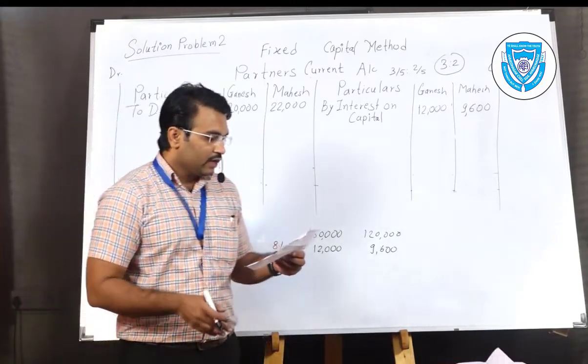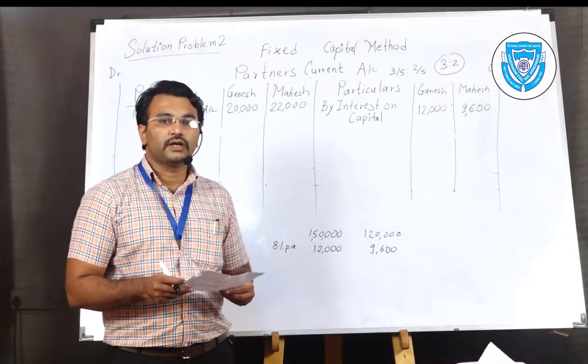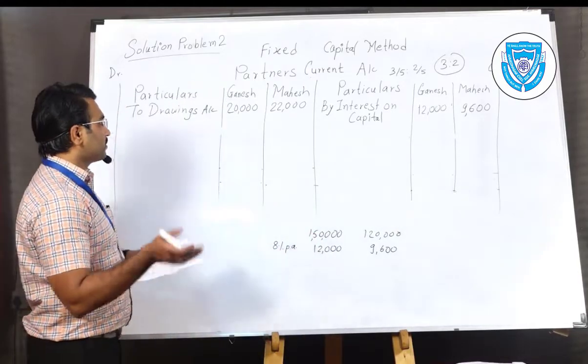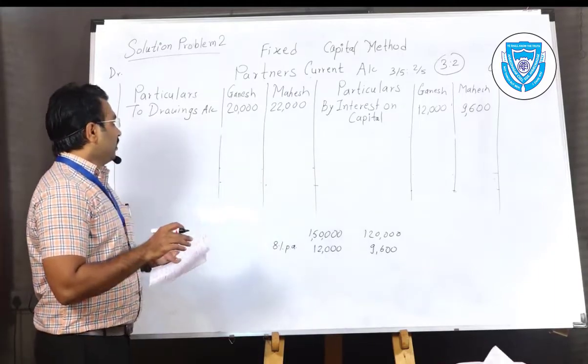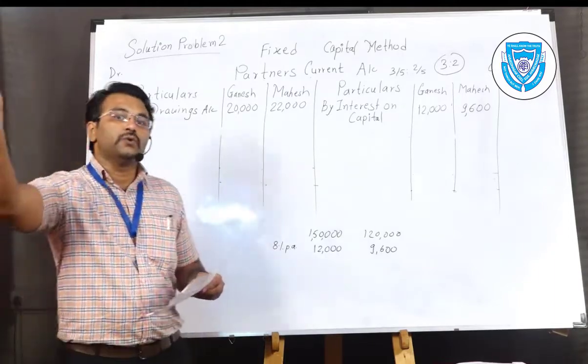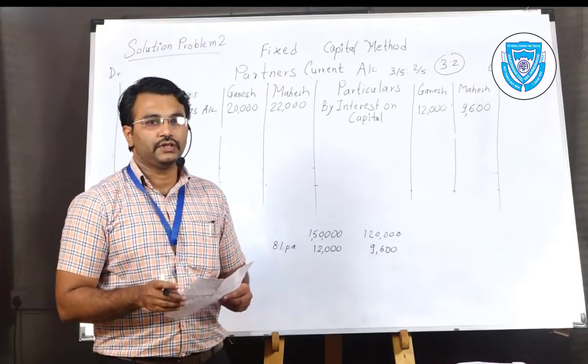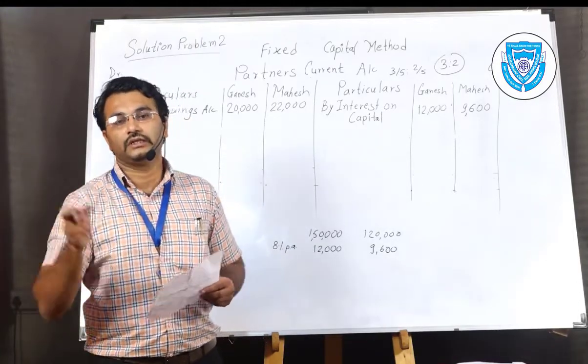Go for the next. Interest on drawings 10% per annum. See the provisions of the interest on drawings which is given in the last lesson.